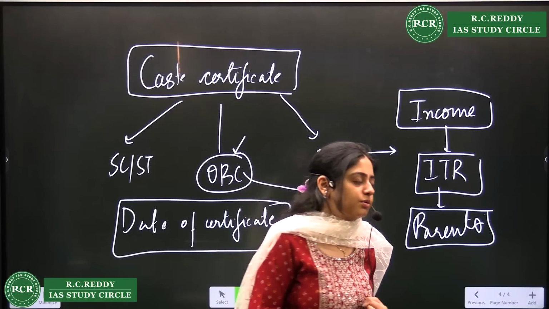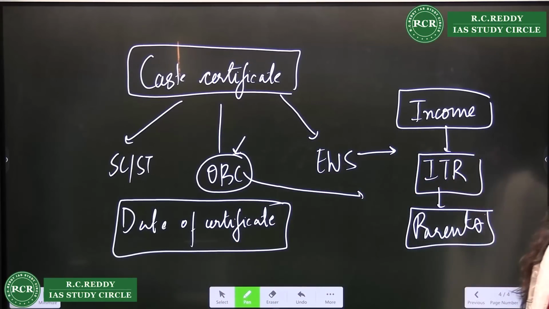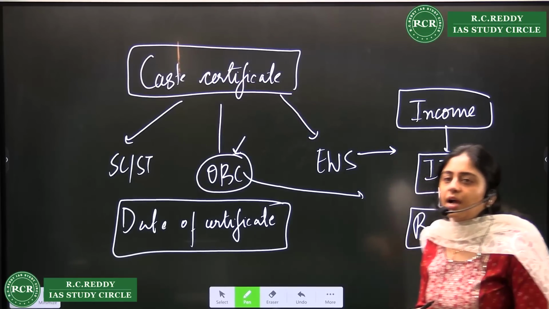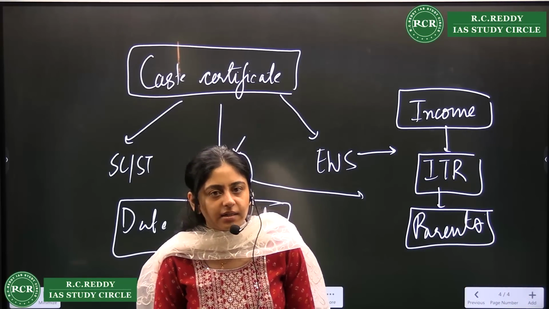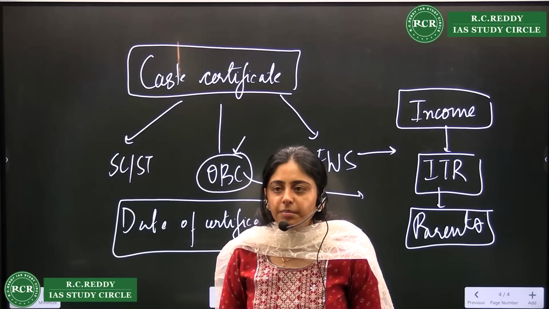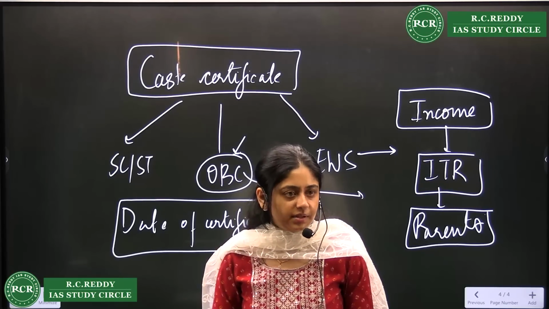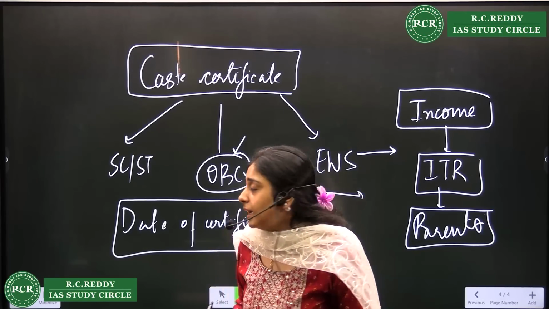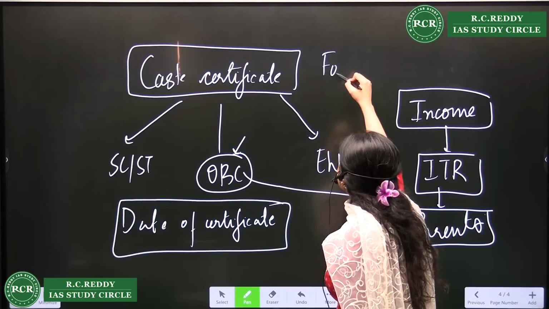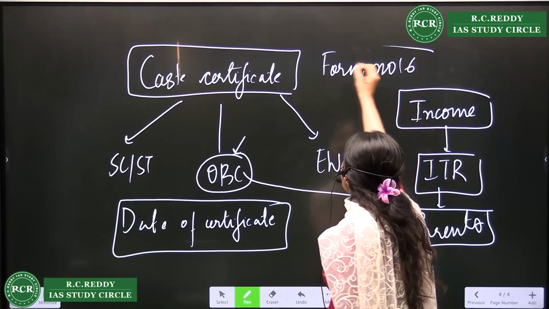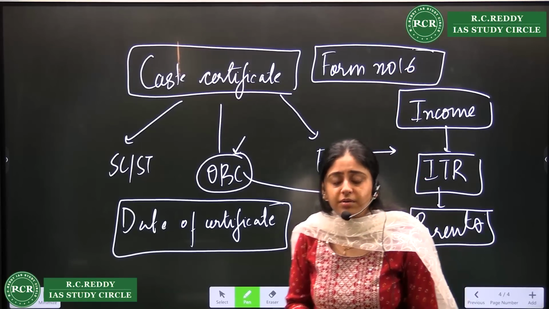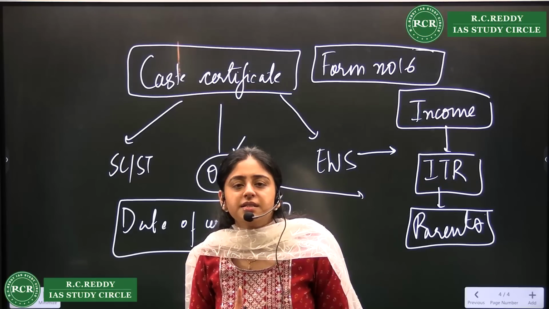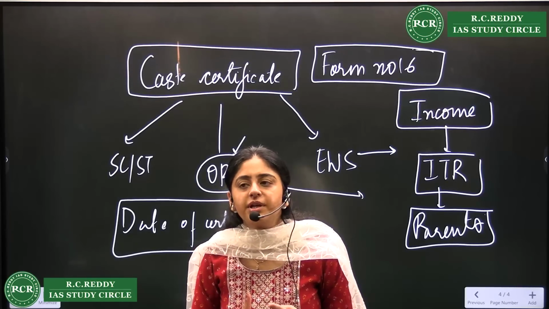Now there are certain students who will say that my parents have not filed. I'll answer. Certain students will say that I do not have the last 3 years ITR returns. Go to your CA and check with him. Backdated ITRs can also be given. A certain fine might have to be paid, but you can get them. In the ITR, Form number 16 is there. These are very important things. Please note it down if you belong to a particular category. Form number 16 of your income tax return is very, very important for OBCs and for EWS both.